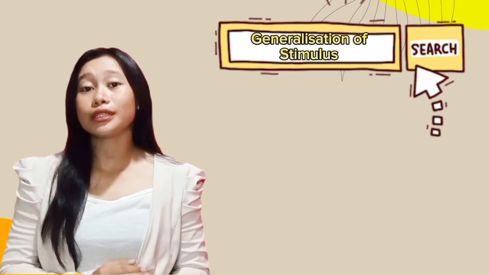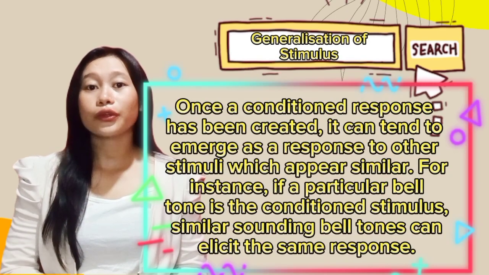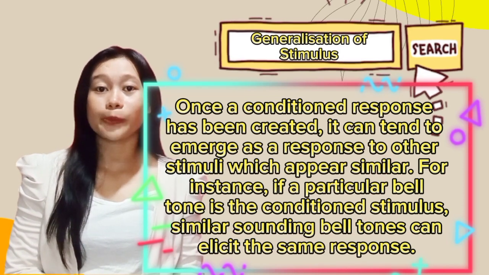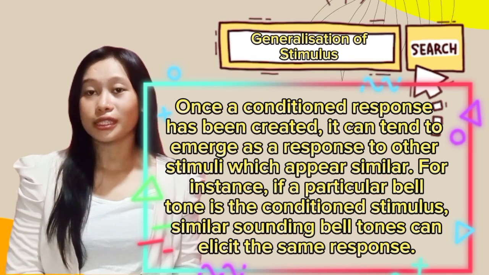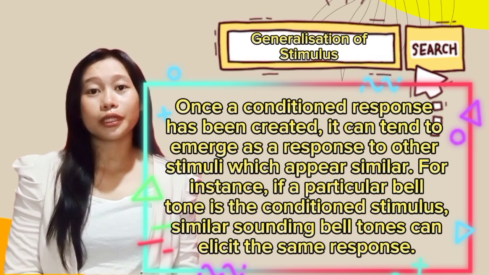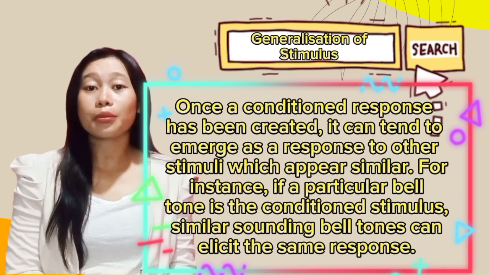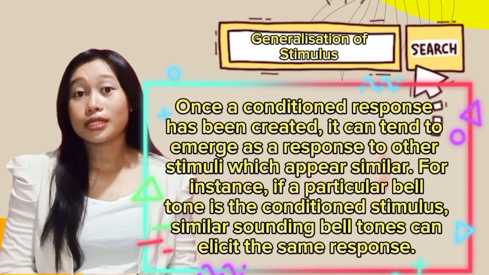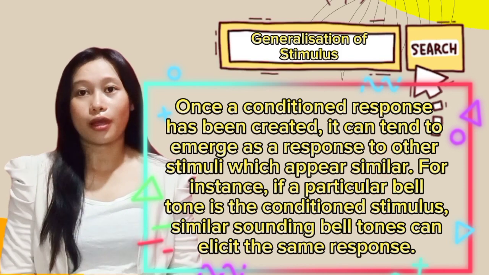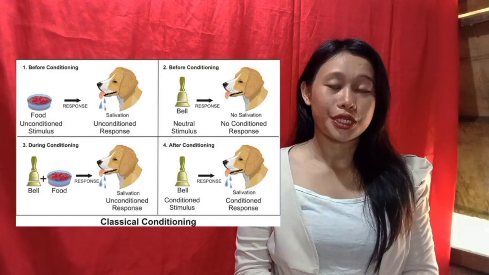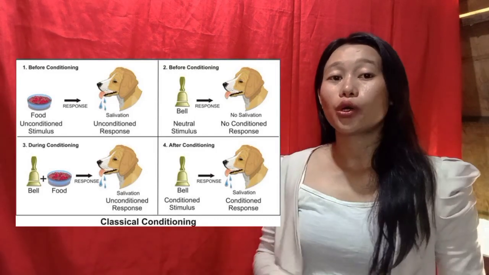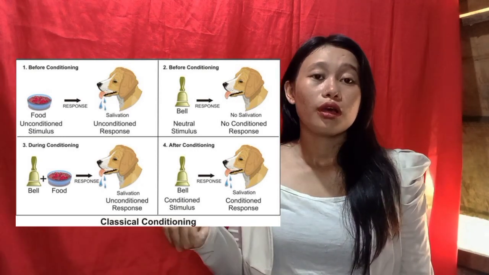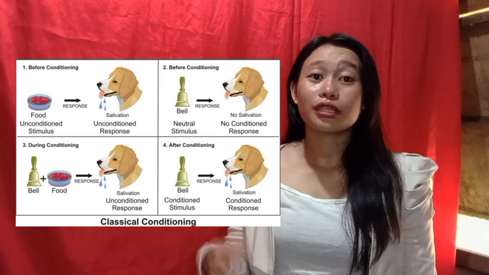Third is the generalization of stimulus. Once a conditioned response has been created, it can tend to emerge as a response to other stimuli which appear similar. For instance, if a particular bell tone is the conditioned stimulus, similar sounding bell tones can elicit the same response. So the generalization of stimulus is when the dog hears a similar bell tone just like in the photo, the dog will respond to it like there's a food.